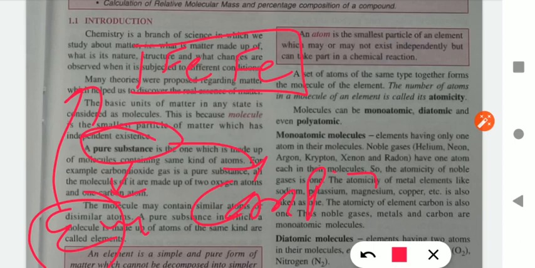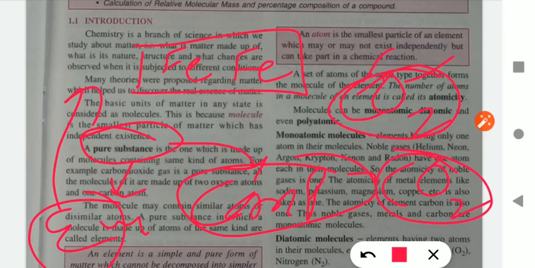And what about compound? Suppose you are breathing out carbon dioxide. Molecules of carbon dioxide are made up of only carbon and oxygen. Each molecule consists of carbon and oxygen, meaning all molecules have the same composition. If the composition is the same, then we say it is a pure compound.